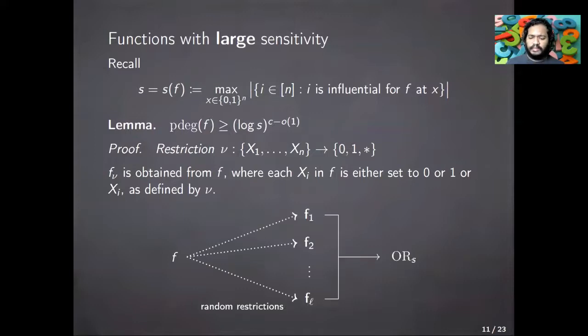And for our proof, we consider random restrictions. So we apply random restrictions multiple times to f, in an independent fashion, to get f1 to fl random functions. And I don't detail it here, but we will combine these random restrictions and obtain the odd function on S inputs, where S is the sensitivity. And we already have the lower bound on the odd function, and that gives us this lower bound of log S to the C minus little o(1). So that's essentially the proof idea.